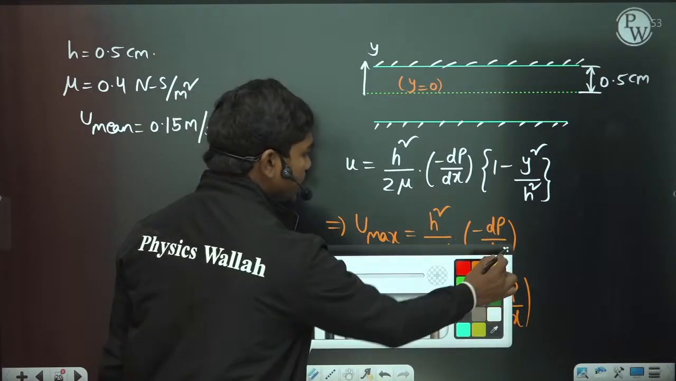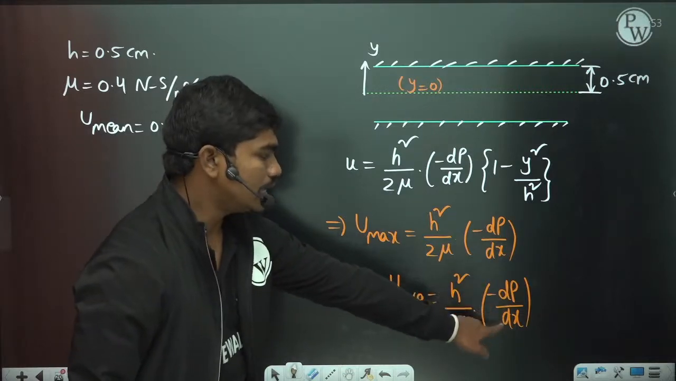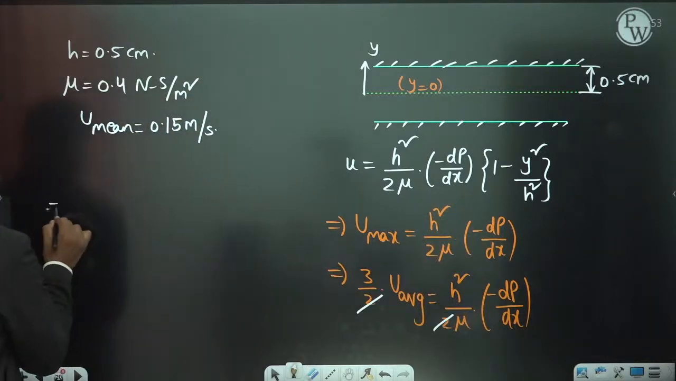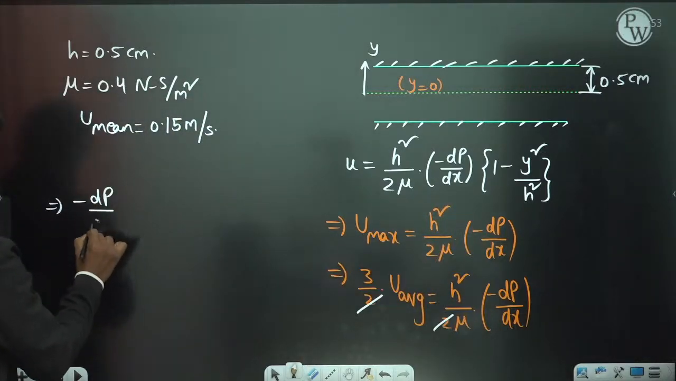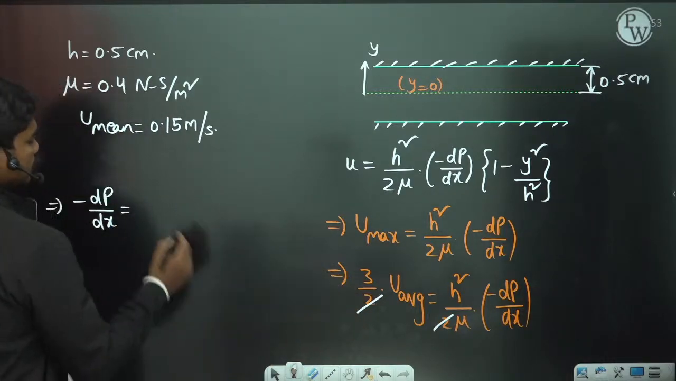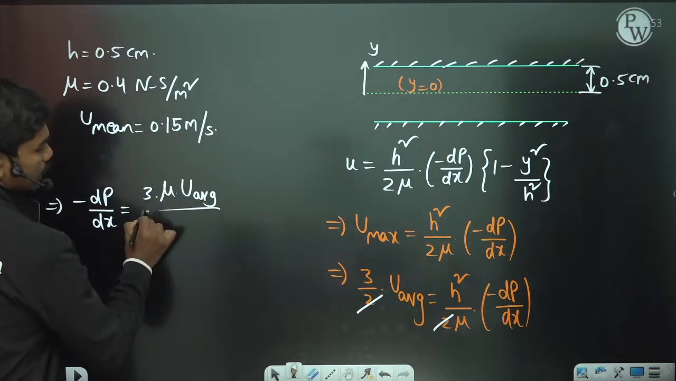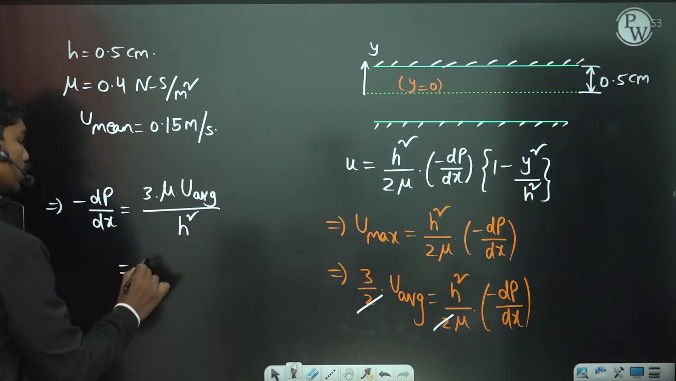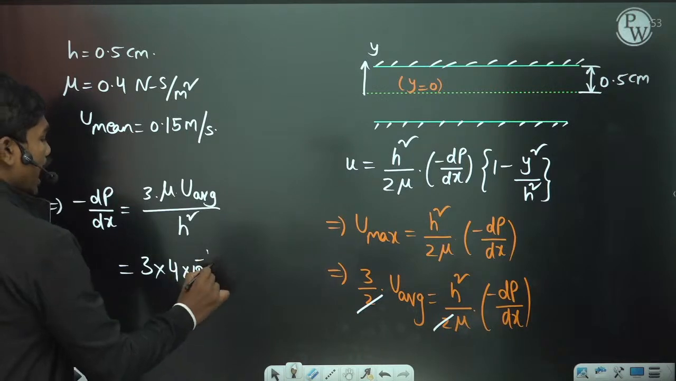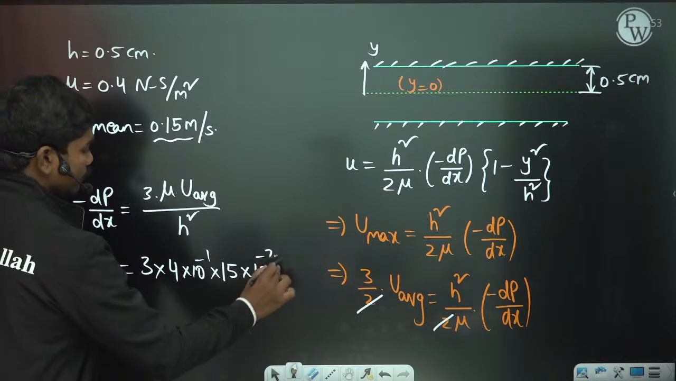So if you simplify this result, then 2 gets cancelled, of course, and we want the magnitude of this dp by dx. So let us calculate the value of minus dp by dx. So minus dp by dx is equal to 3 times u average into mu by h square. So 3 mu u average, which means mean velocity, by h square. So let us simplify the values. 3 times mu dynamic viscosity, 4 into 10 to the power minus 1, average velocity, which is mean velocity, 15 into 10 to the power minus 2, divided by h square.